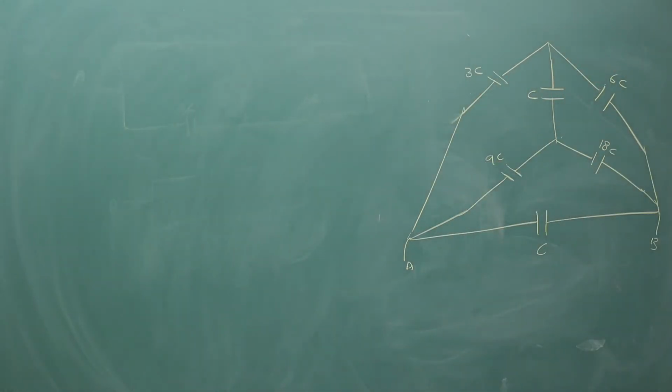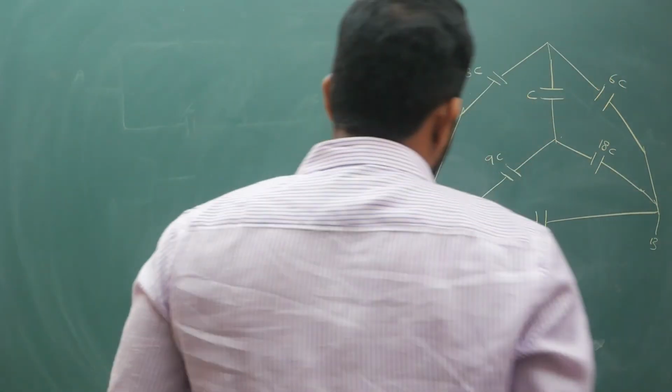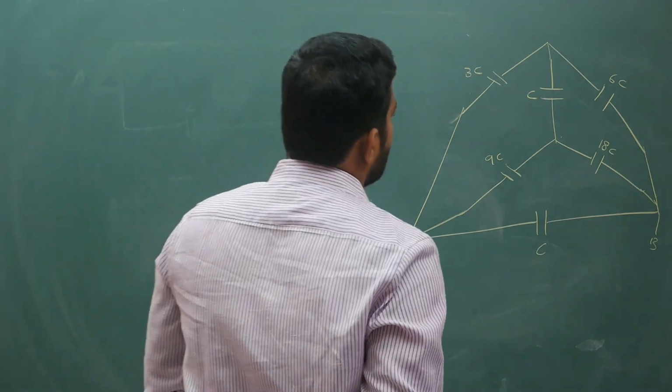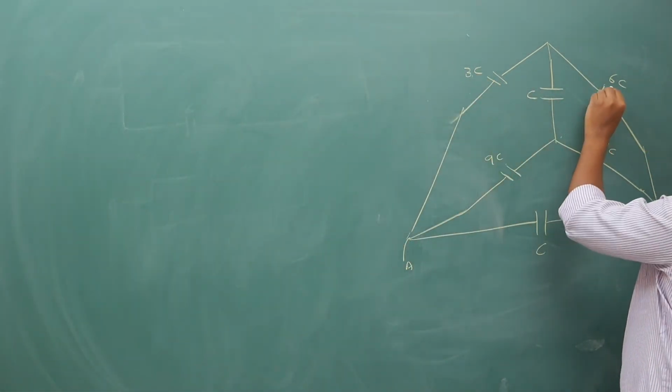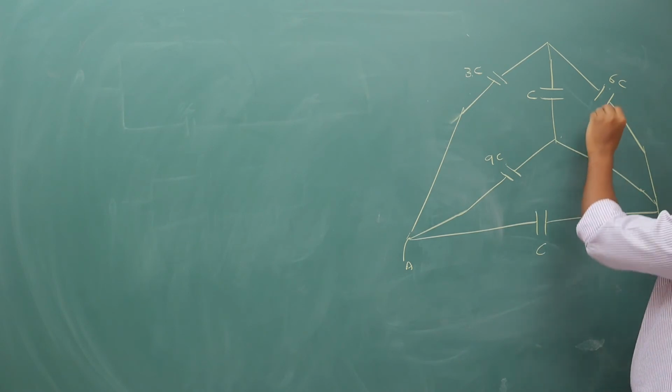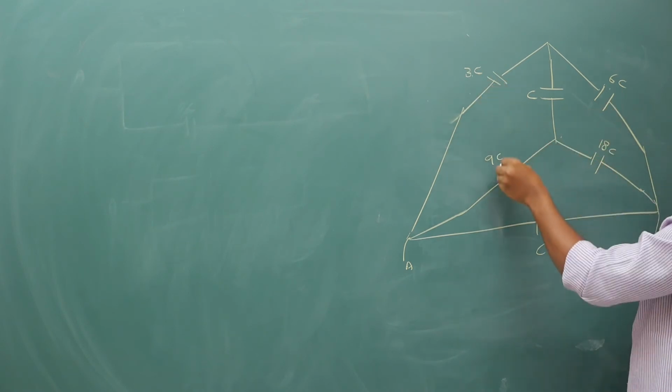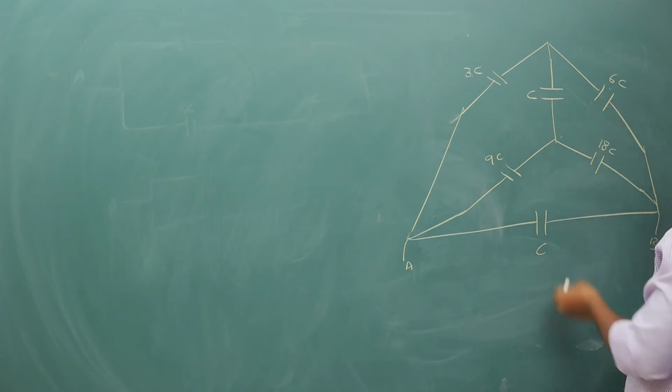Now for this, if I try to do the answer, if you look at this figure, obviously you will be able to identify that 3 by 9 is equal to 6 by 18. There is a balanced Wheatstone bridge condition. 3 by 9 is 1 by 3, 6 by 18 is also 1 by 3.